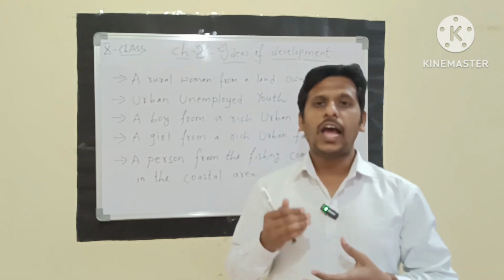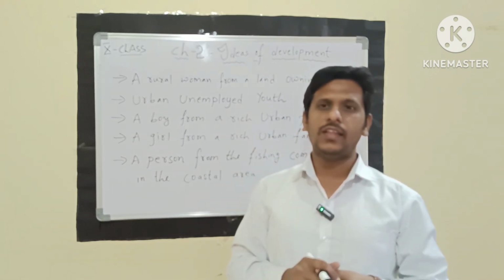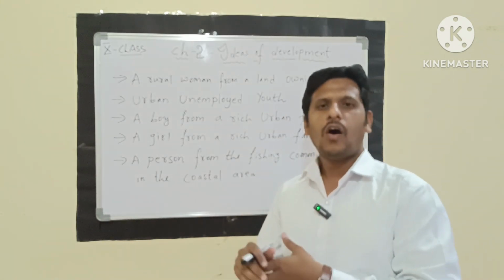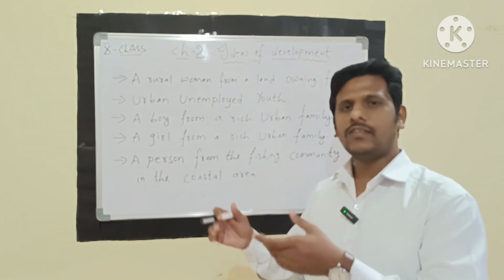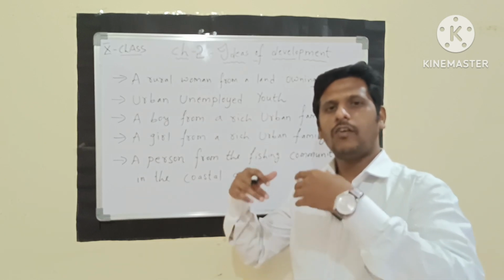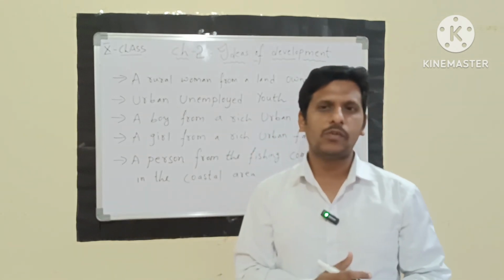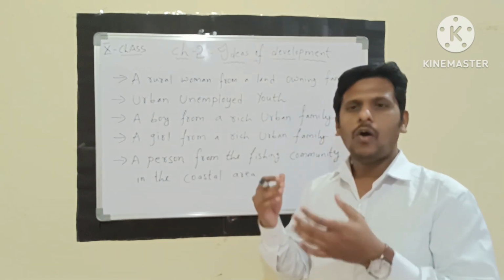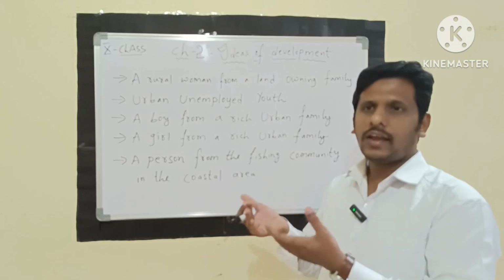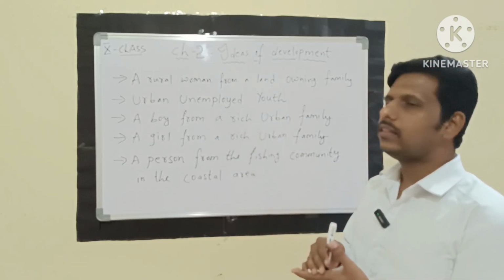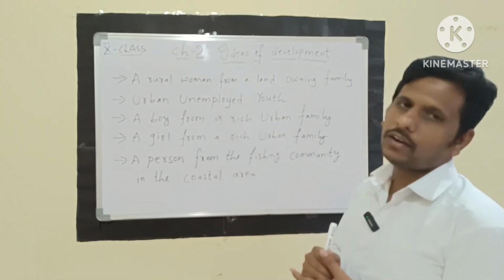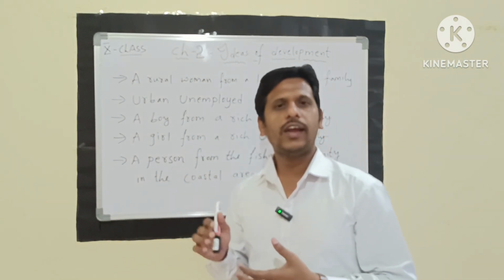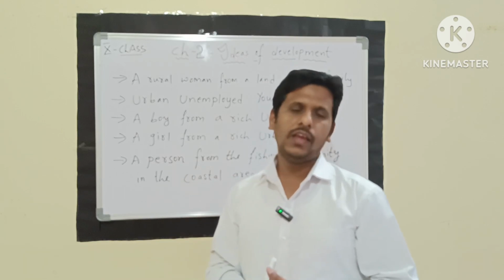And a boy from a rich urban family, what is he thinking, what kind of goal does he have? This boy is thinking that he should be allowed to decide his career, whether to go into business or to pursue his higher studies. Already he is studying, but he thinks whether to go into business or pursue higher studies abroad, having his own car and house to live in. So this is the boy from a rich urban family, having his own desires. This is one kind of goal that the boy is thinking of.